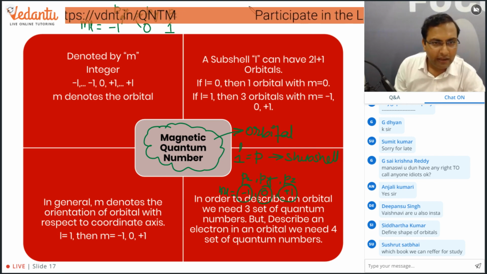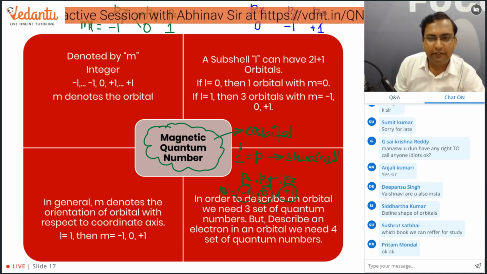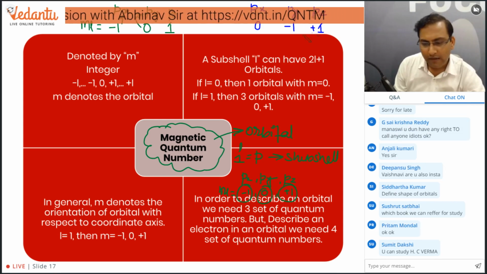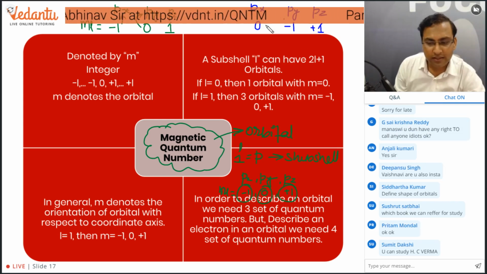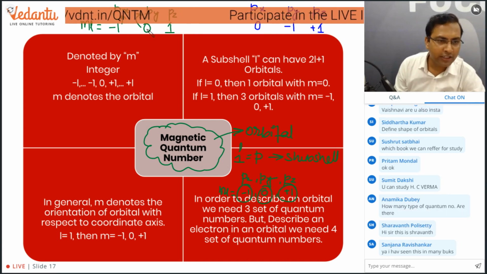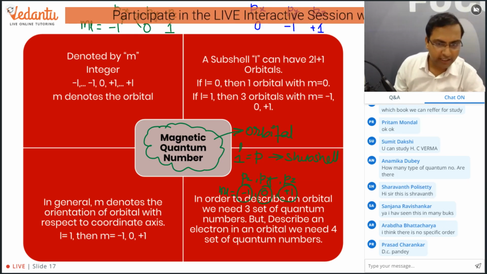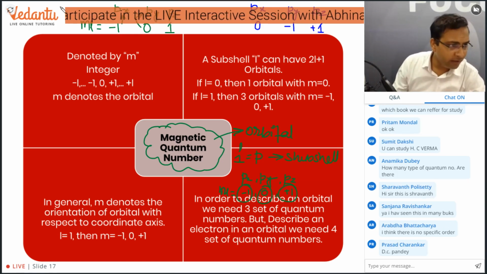So I can write it like this also. Px, Py, Pz. I can write -1 here, I can write 0 here, and I can write +1 here. Okay, this is just telling us that we have 3 orbitals. Any number is not associated to any particular orbital. Okay, so that is what is happening. So let me fill up here.